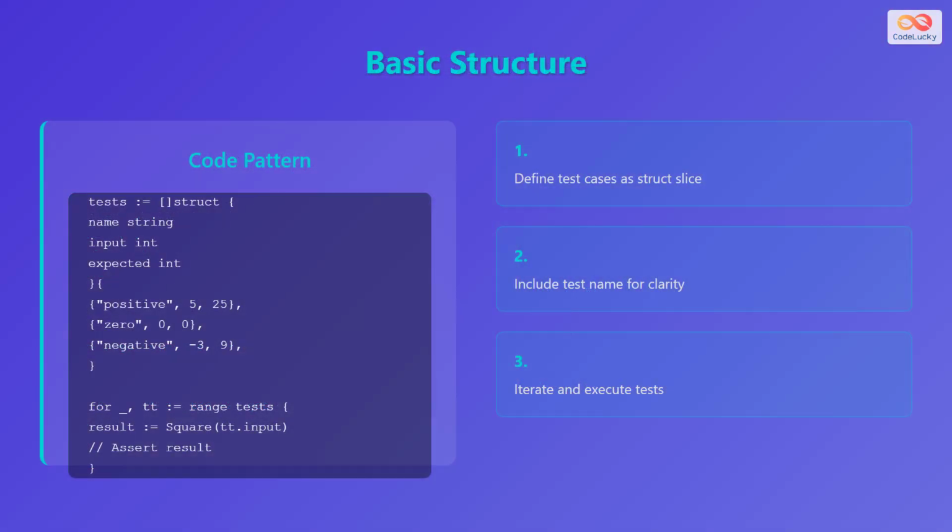Let's explore the code pattern. First, define test cases as a struct slice. Include a test name for clarity, and then iterate and execute tests. The tests variable is a slice of structs, each representing a test case. Each struct includes a name, an input, and the expected output. The code iterates through each test case in the test slice. For each test case, it calls the square function with the given input and stores the result.